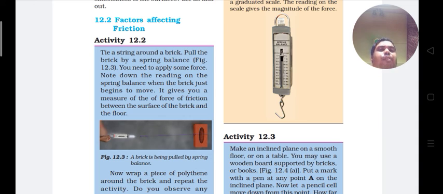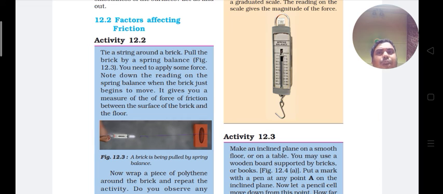When two surfaces in contact are smooth, then the friction between them will be small, because the interlocking of smooth surfaces is less. As the degree of roughness of the two surfaces in contact increases, the friction also increases.